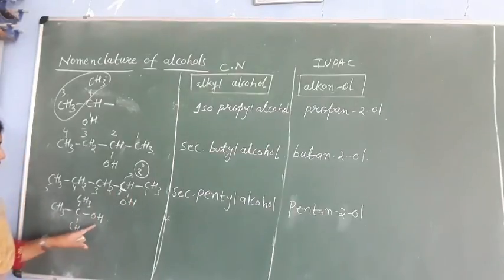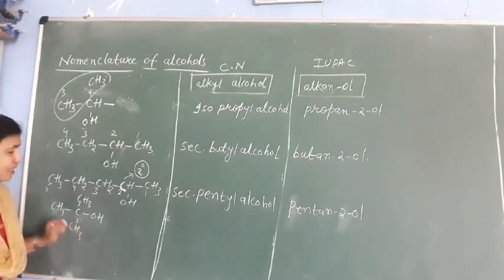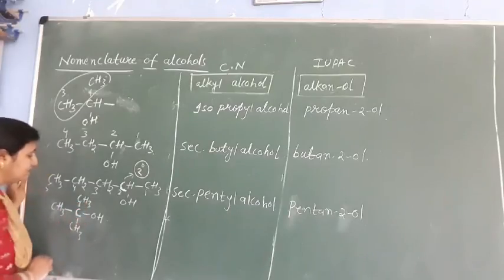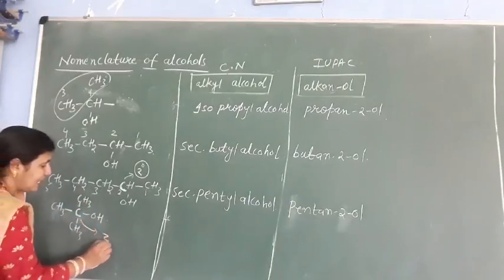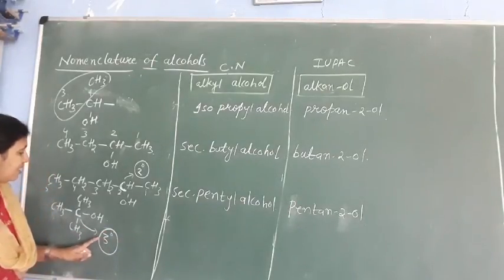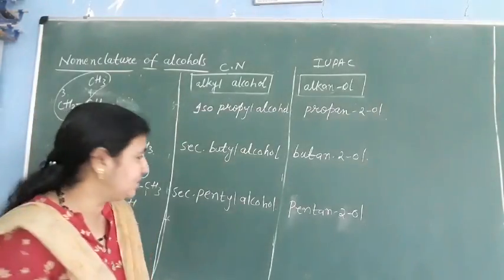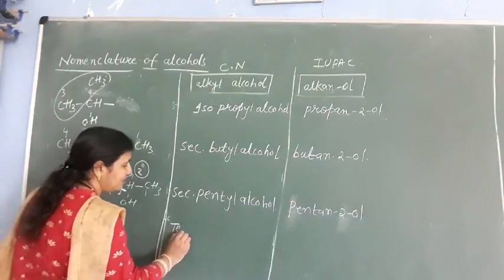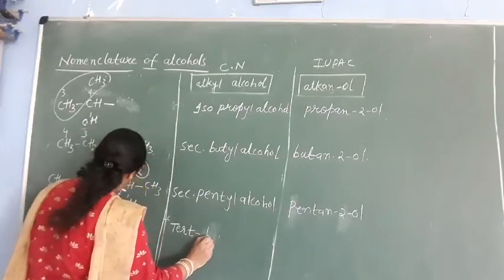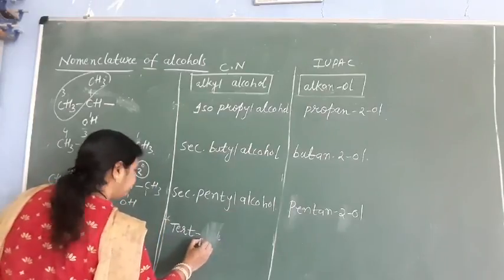And if you come here, the OH group is attached to which carbon? It is a tertiary carbon, the carbon attached to 3 other carbon atoms. So this is called a tertiary carbon, 3 degree carbon. That's why, if the OH group is attached to the tertiary carbon, then we use the prefix tertiary. So what will the general name be? It is tertiary alcohol, tertiary pentyl alcohol.